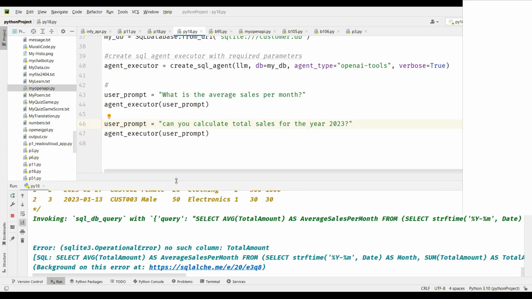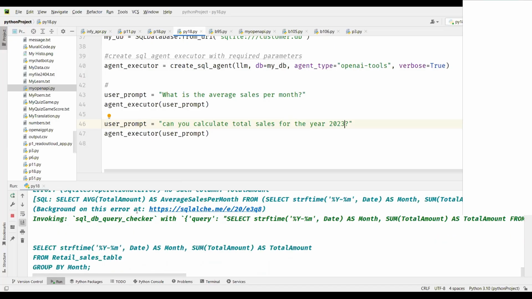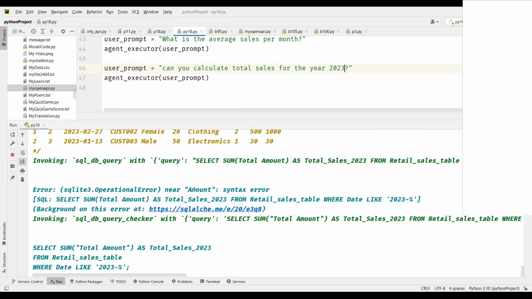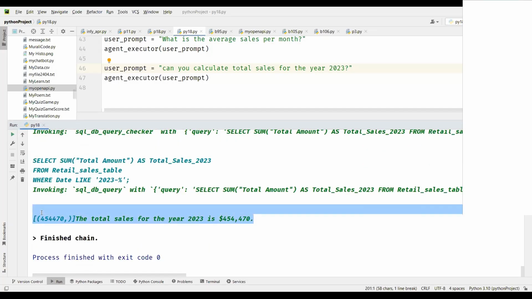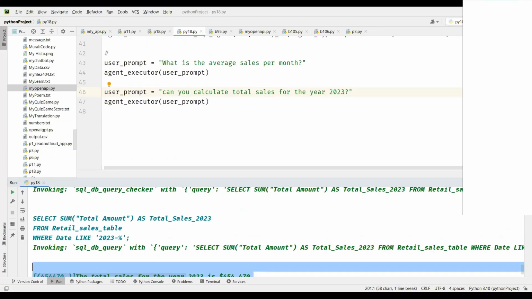That result is then converted into the final output, which is displayed onto the screen. So first it was trying to find total sales directly. It did not find it. Then it knows that, okay, I have to calculate it. So now it calculated and gave us the result. So this is the output from ChatGPT. Let's do one more, and then we will see how we can create a template.